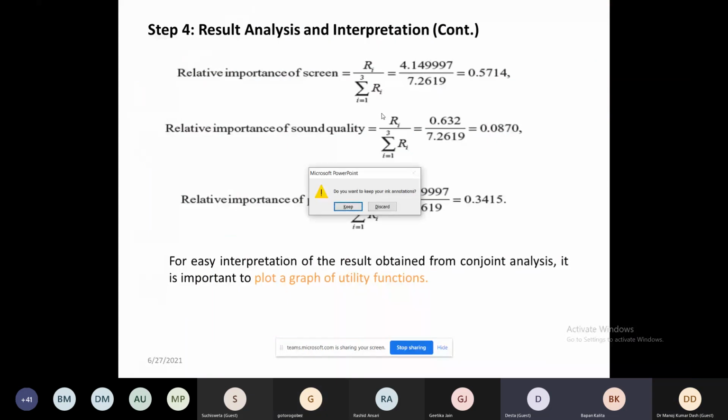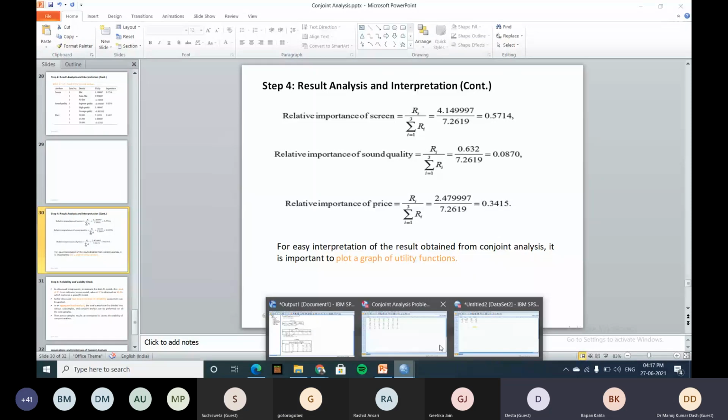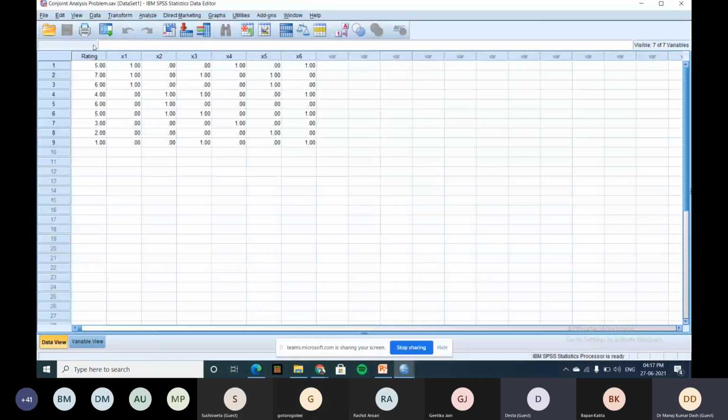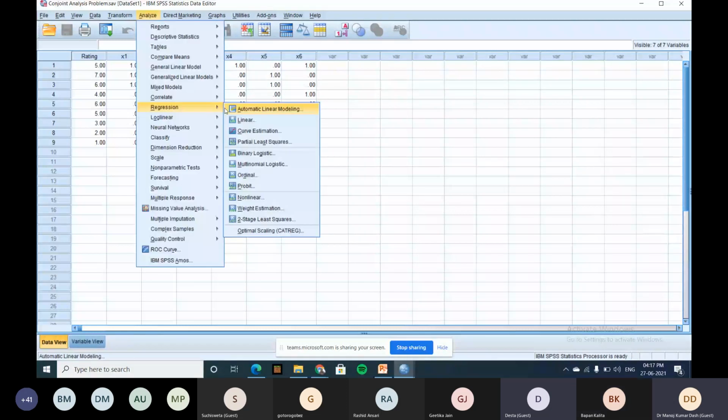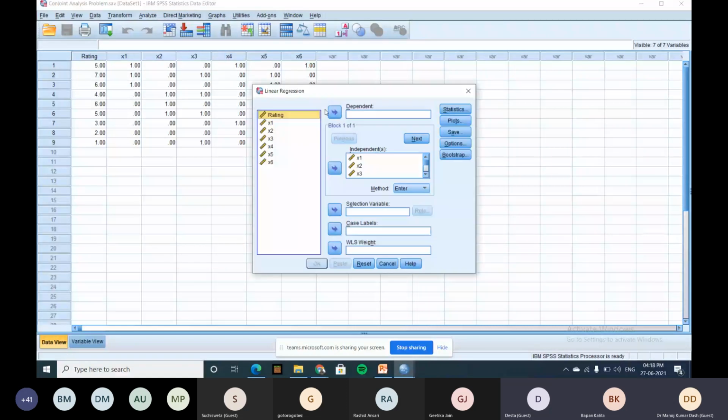Now, if you go for the regression, I will go by this. I go to Analyze, there is Regression, and I go for Linear Regression. First, I go for the dependent variable. Second, I go for all the independent variables. Then I say OK. Or if you want to analyze another thing also.